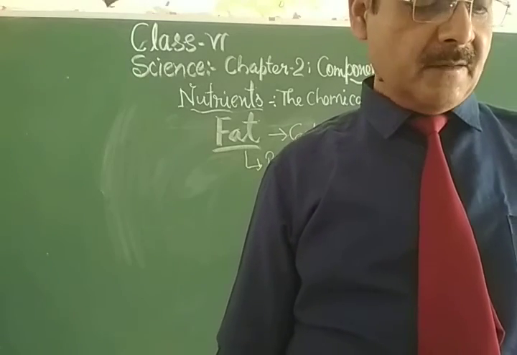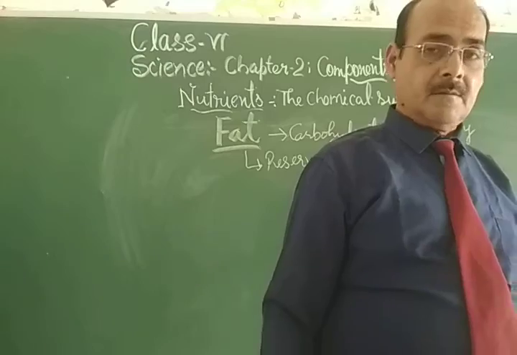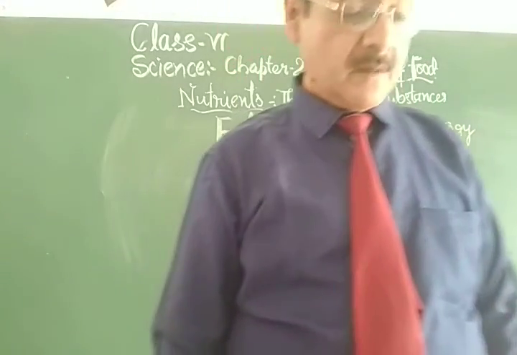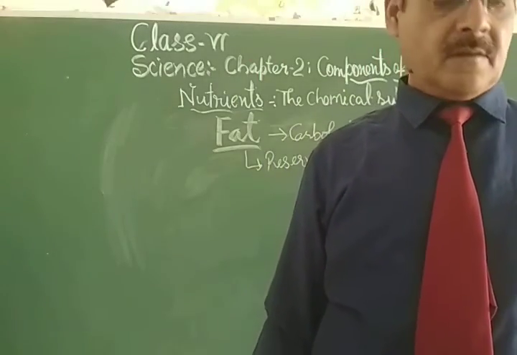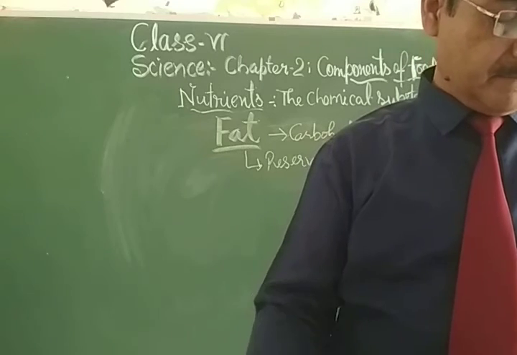We know that fat is very important for our body, but excess should be avoided.